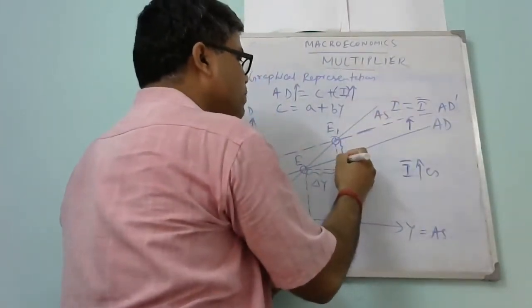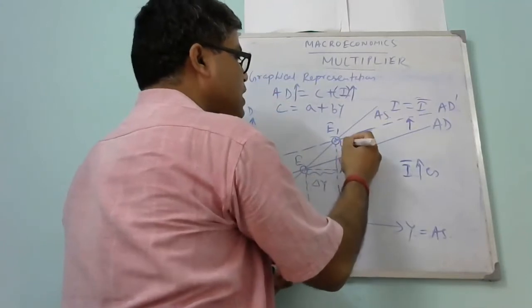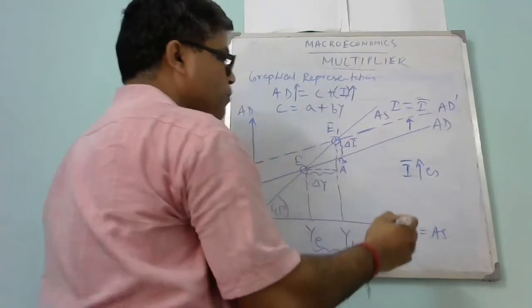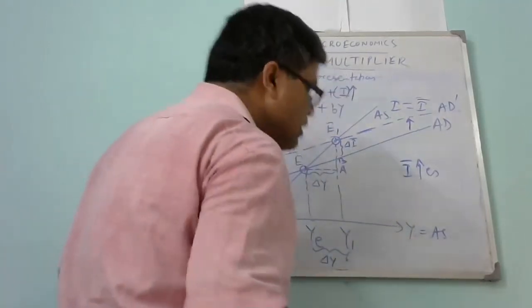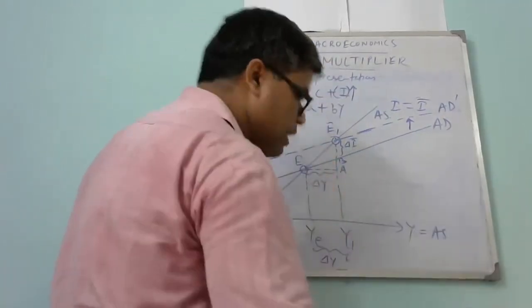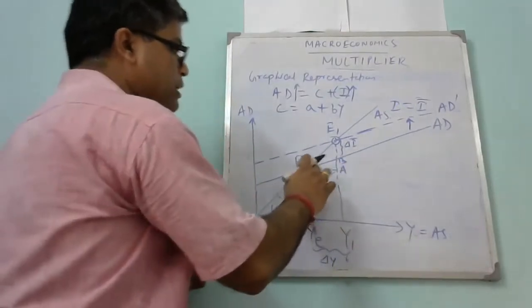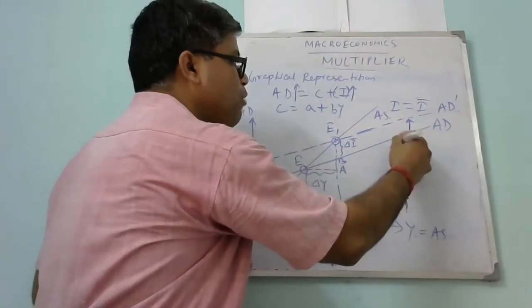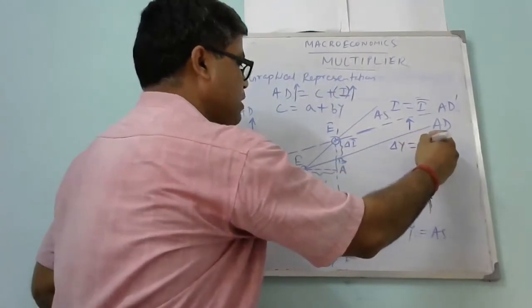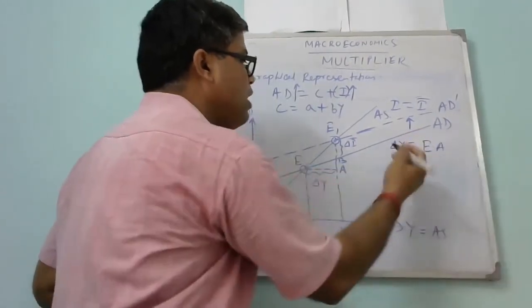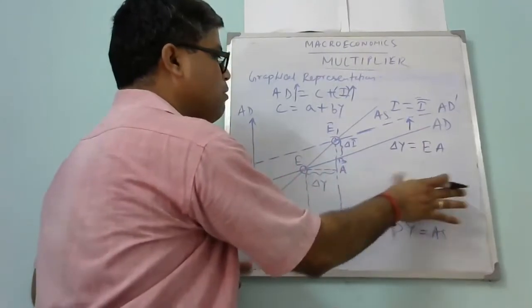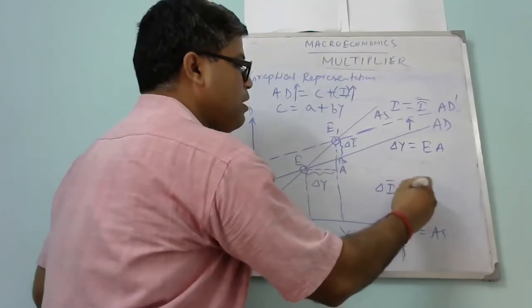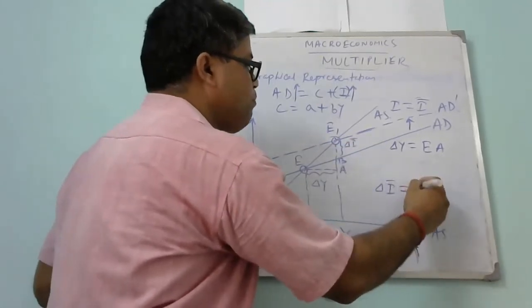If I name it B, this is del I bar. So del Y is the EA amount, and the investment del I bar has changed by BE1.